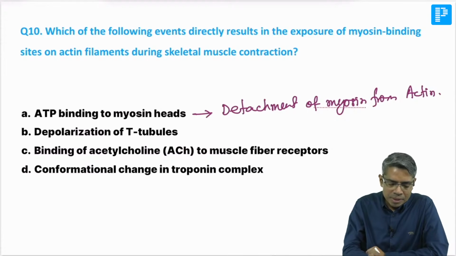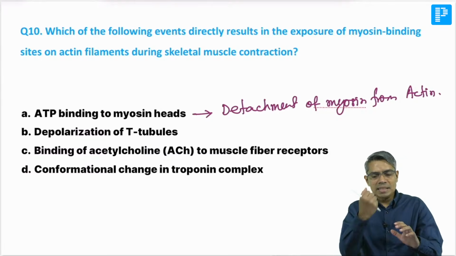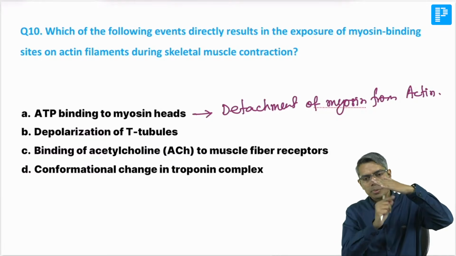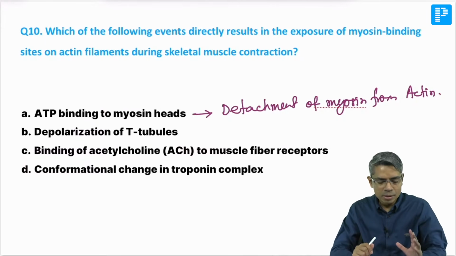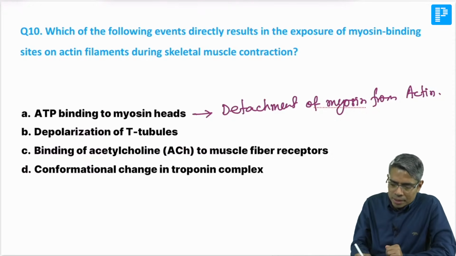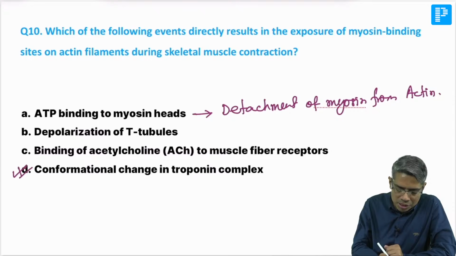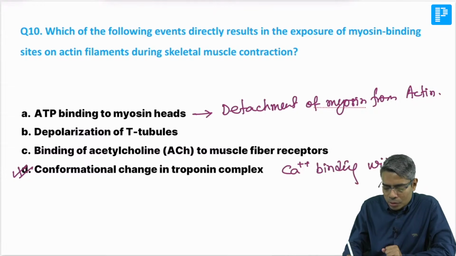But here the question is, which of the following events directly results in exposure of the myosin binding site on actin? So you know the myosin head is there and actin is there. There is a portion where the myosin head is supposed to bind, known as the myosin binding site. Which event is responsible for opening of that? Please remember that the answer to this question is D, conformational change in the troponin complex, and this will happen in the presence of calcium binding with troponin.